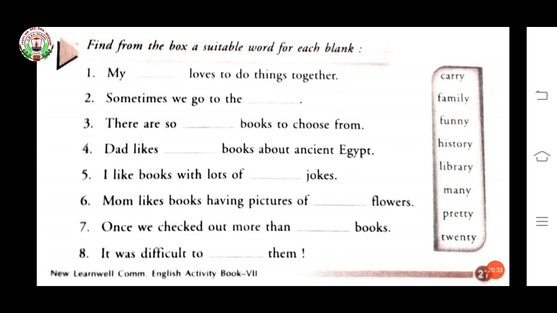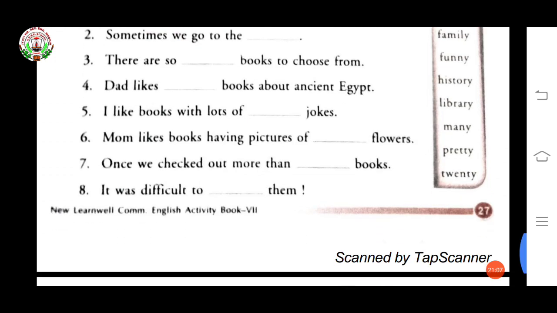Sixth, Mom likes books having pictures of dash flowers. So, Mom likes books having pictures of pretty flowers. Seventh, once we checked out more than dash books. Once we checked out more than 20 books. Eighth, it was difficult to dash them. It was difficult to carry them. Okay, now come to next page.